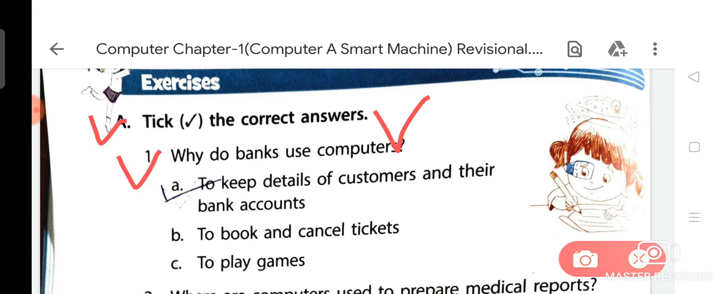We are going to discuss the exercise of chapter number first, which is related to Computer: A Smart Machine. Why do banks use computers? As you know very well, I have already explained that banks use computers to keep details of customers and their bank accounts.